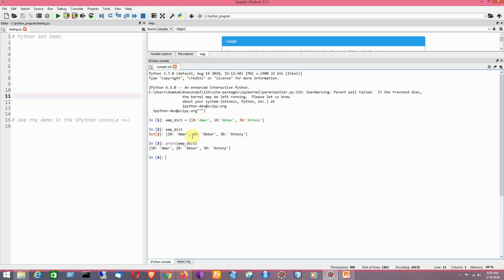Now I would like to give you another example that is related to a mixed dictionary. Say for example, it is having different types of data grouped together.